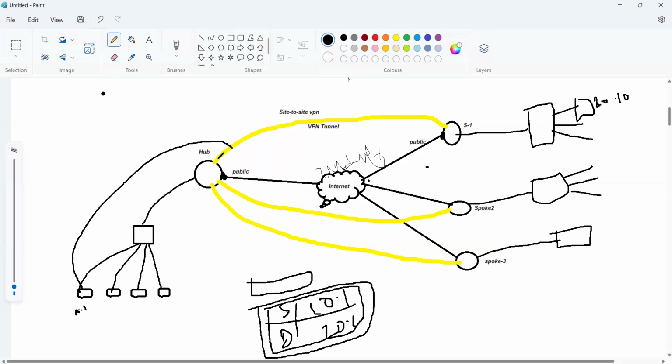Under this VPN, it will be safe and secure.